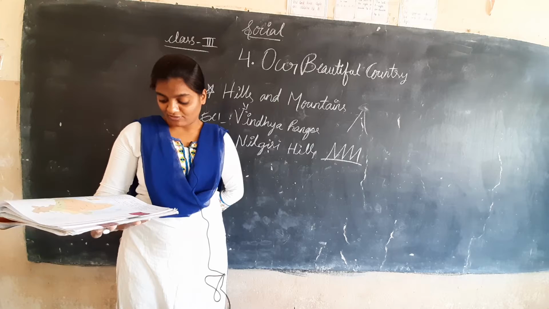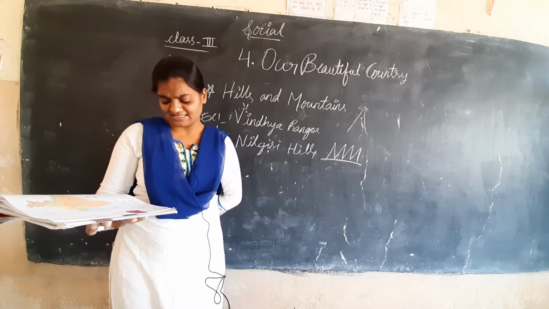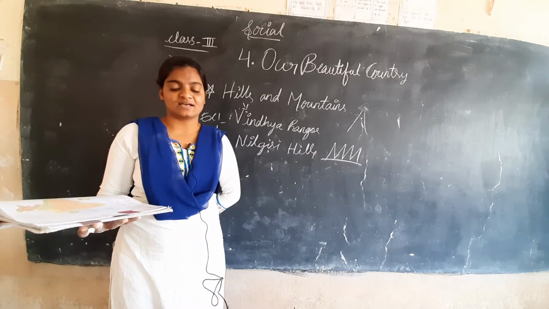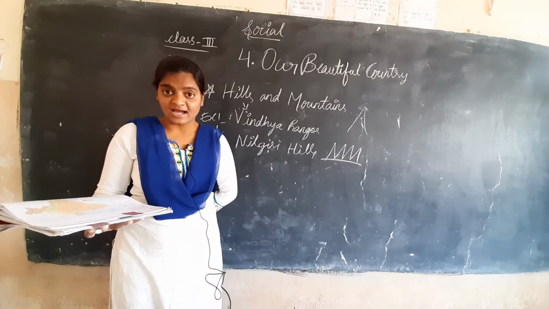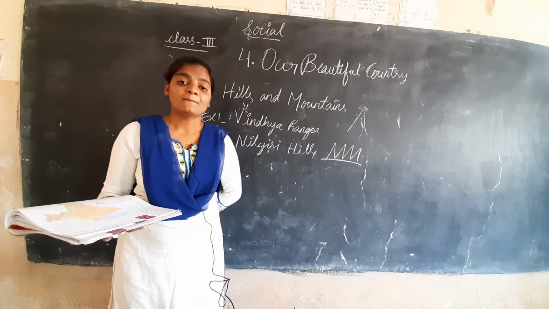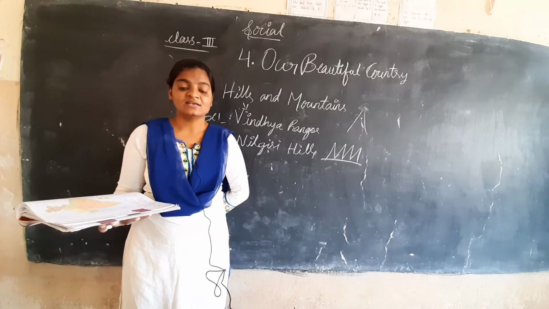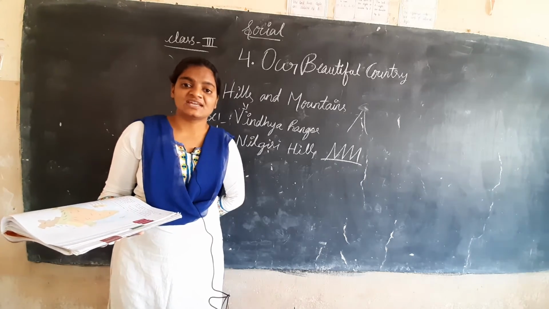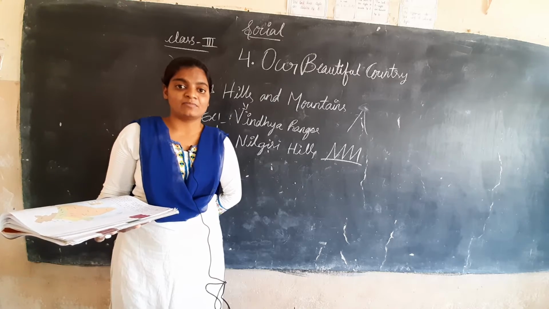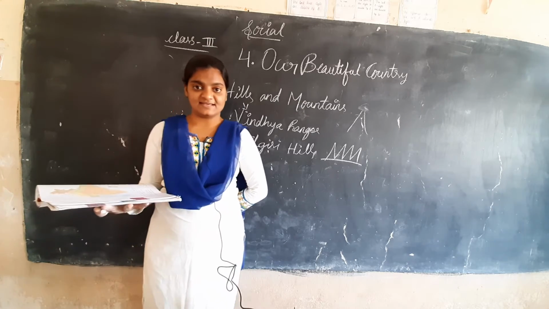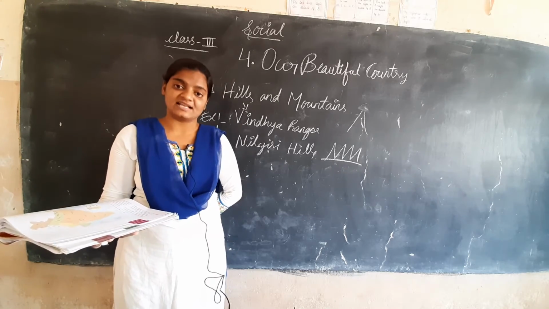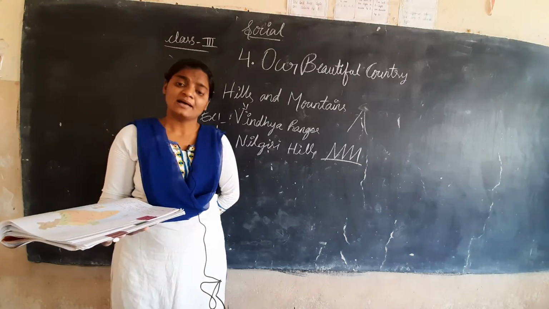Mount Everest on the Nepal-China border is the highest peak in the Himalayan mountain ranges. So there are many peaks in the Himalayas, and among them Mount Everest is the highest peak. Remember this point, children, Mount Everest is the highest peak. It lies in between the China and Nepal border. In the world itself, Mount Everest is the highest peak.